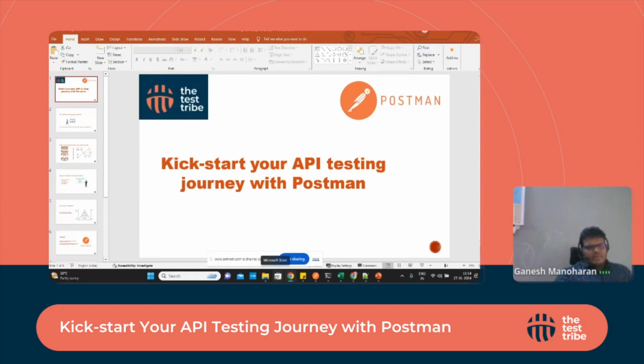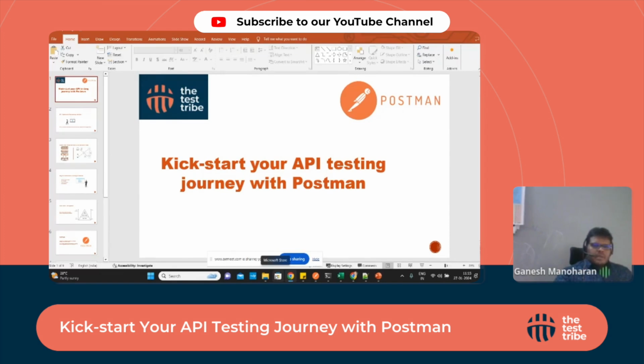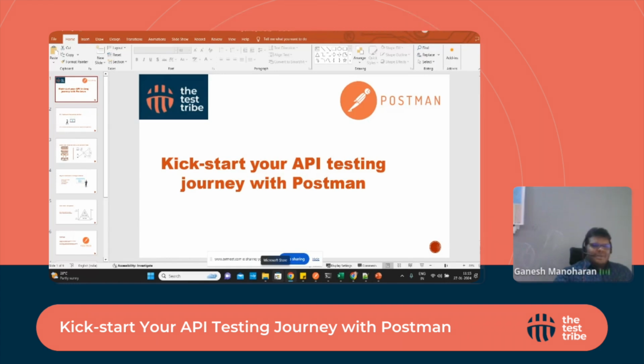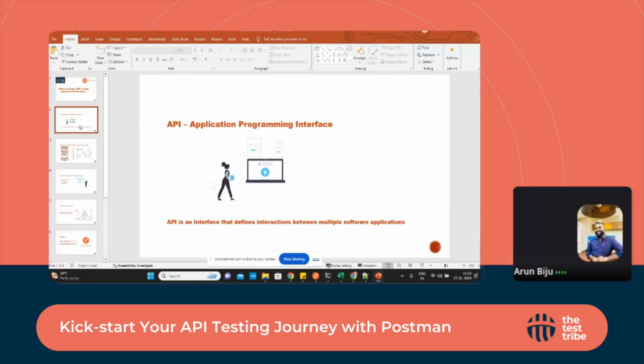I'm leading a team for test automation, and we do a lot of automation steps in our organization. Talking about API testing, I've been using Postman from the year 2020, almost 4 years. I'm looking forward to talking more about API testing in our session, telling about what an API is with some real-time examples. I'd like to extend this session with my monitor, so I'm turning off my cam for a while.